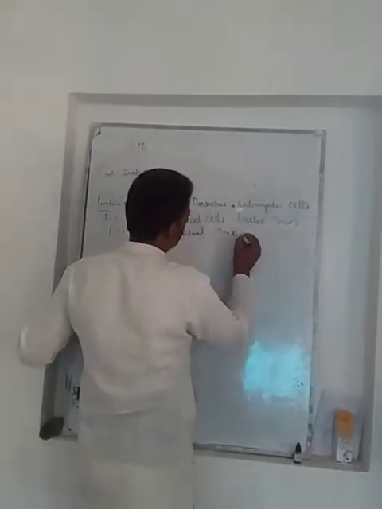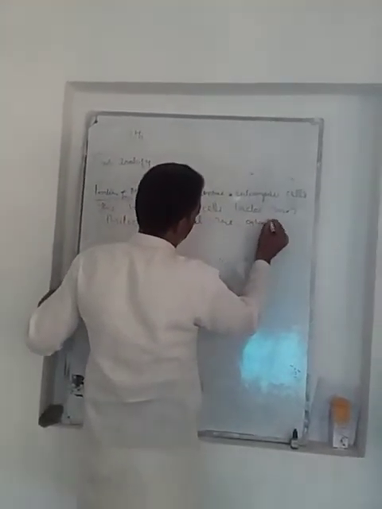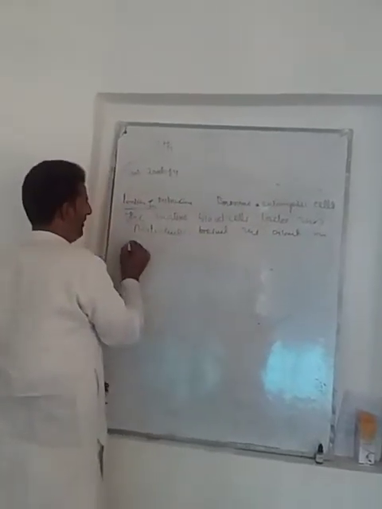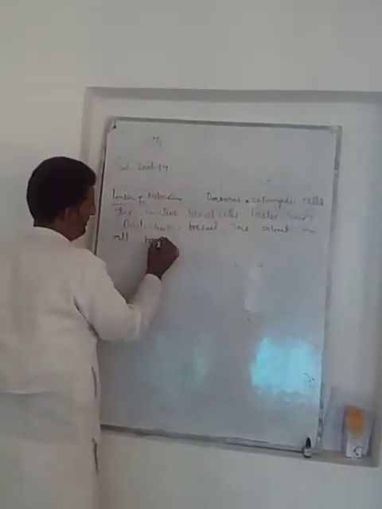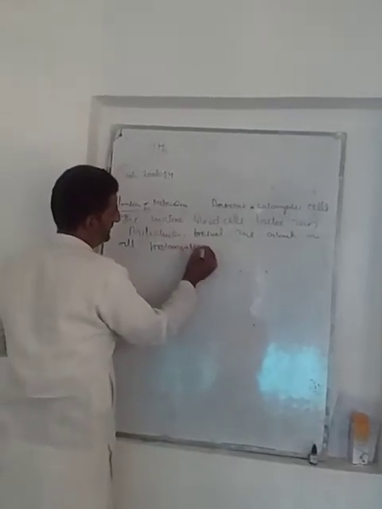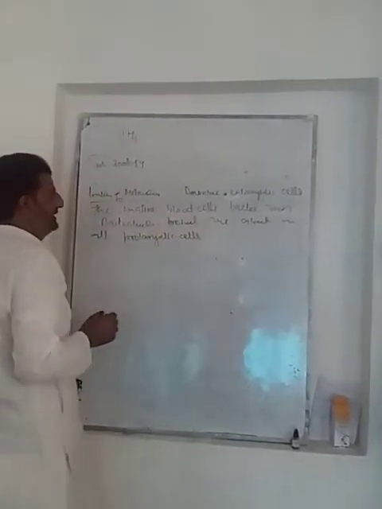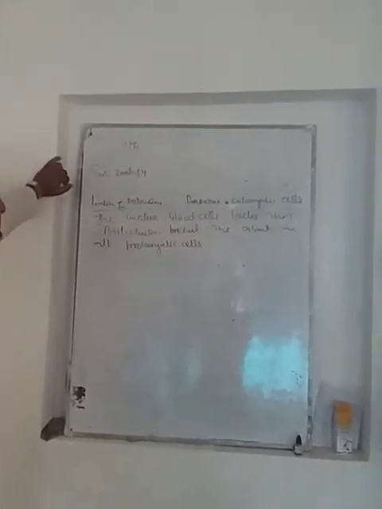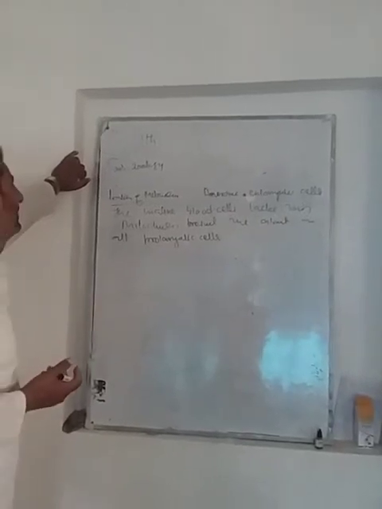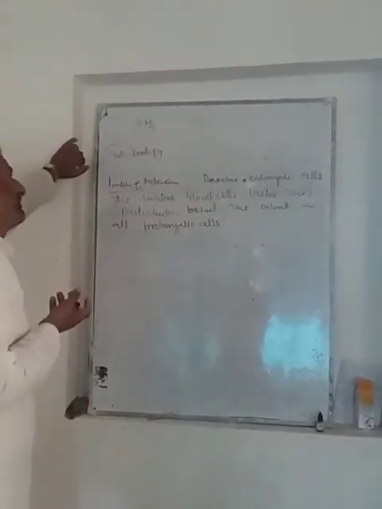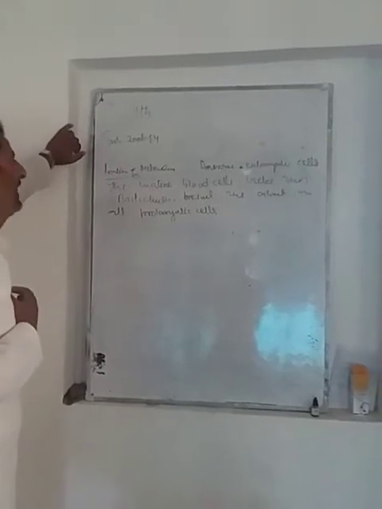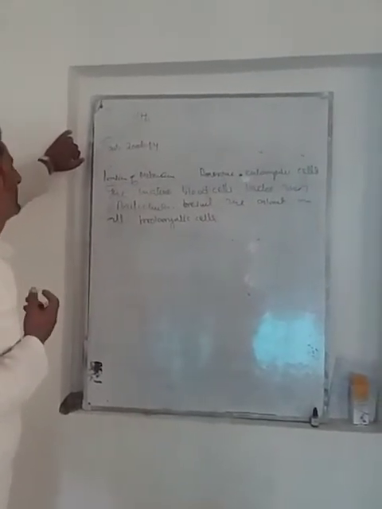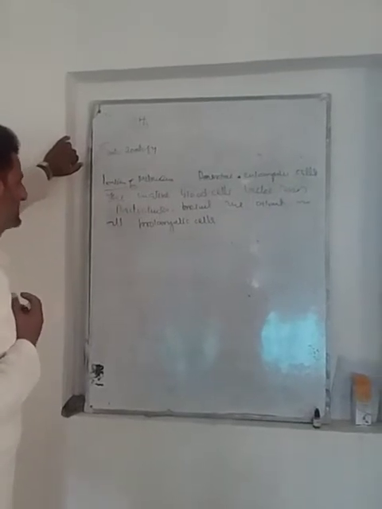And this mitochondria is absent in all the prokaryotic cells.